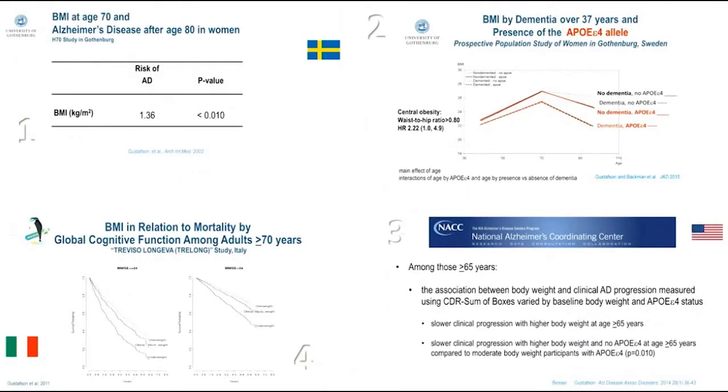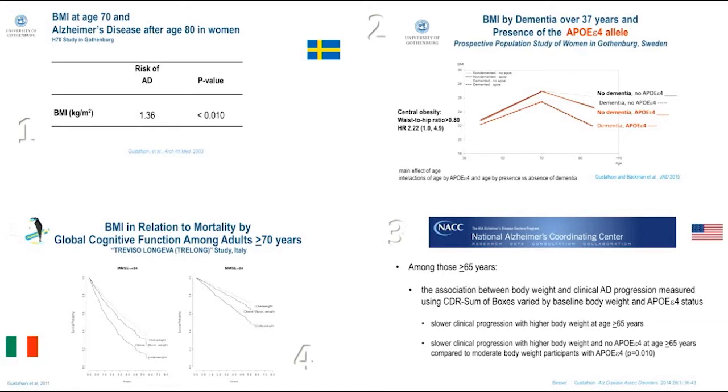So in the top left-hand panel, you'll see our first ever report showing that being more overweight actually increased risk for Alzheimer's disease. This was kind of an anomaly report, although it was very popular at the time, and this was being more overweight at age 70 increased risk for Alzheimer's disease at age 80. That has not been replicated so often. However, people have moved forward and explored looking at middle life or mid-age obesity in relationship to late life brain health. And what most data suggests is that if you have a central obesity and or are obese at middle age, you are at risk for later onset dementia.